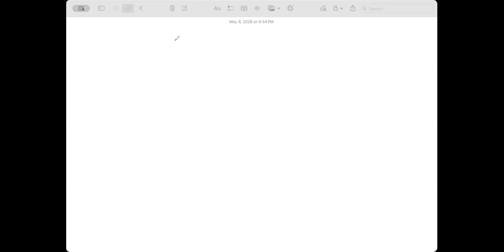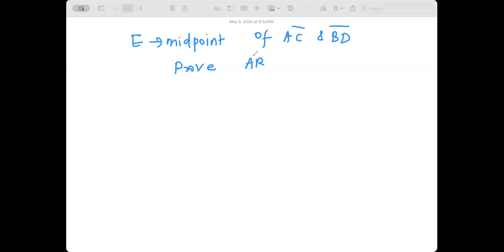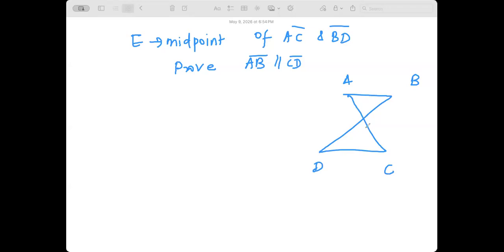Okay, now let's go ahead and try this one. I really want you to start the proofs. I told you. We'll do at least 5 proofs today. How about this? This is an easy one. E is the midpoint of AC and BD. Prove AB is parallel to CD. This is your diagram. Don't go with what you see. Drawing may not be to scale.